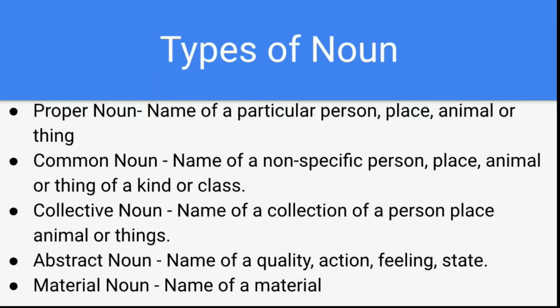Okay, so here you see there are 5 types of nouns and there are 4 types very prominently used. The last one is of not much importance, but still it's a type recently added. Now proper noun, common noun, collective noun, abstract noun and material noun. These are the 5 types. If you see proper noun, name of a particular person, place, animal or thing.